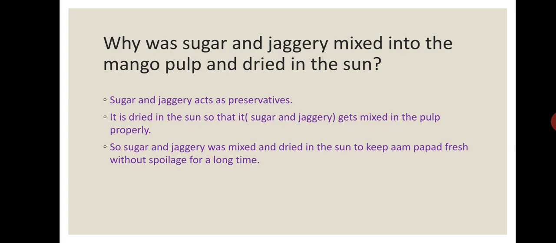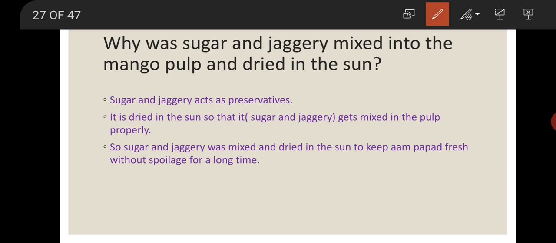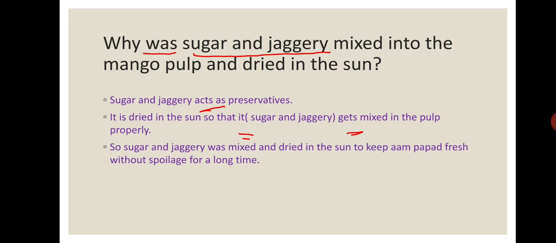Another thing I can say to the students about English. Look, sugar and jaggery, you can say that these are plural nouns because we use sugar, then and, then jaggery. But no, here sugar and jaggery acts as a singular noun. That is why we use the verb was. Look, here we use the verb acts, here we use gets. And also we use the pronoun it, that is, sugar and jaggery acts as a singular noun just as bread and butter.